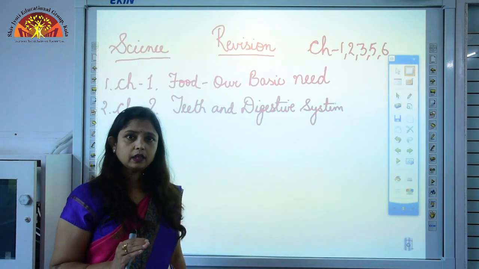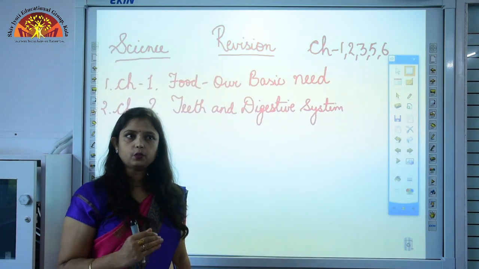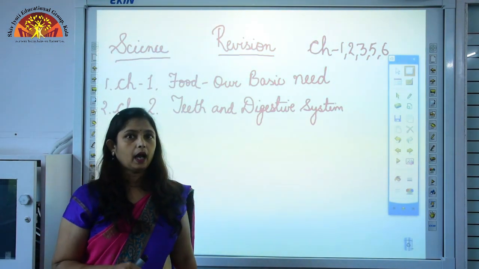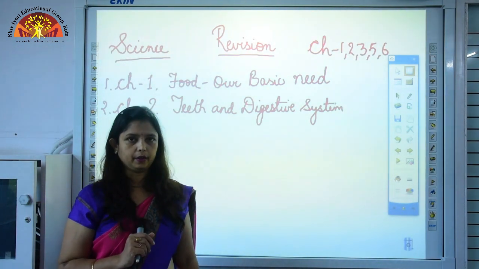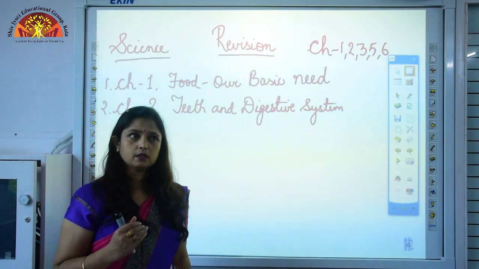Now teeth has 2 parts, one is the crown and another is the root. Crown is the part which we can see from outside, and root is embedded inside the gum, and the teeth is made up of a very hard substance which is called as enamel. Okay. Now it is very important to take care of our teeth.